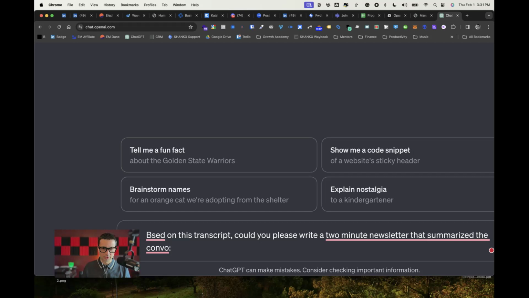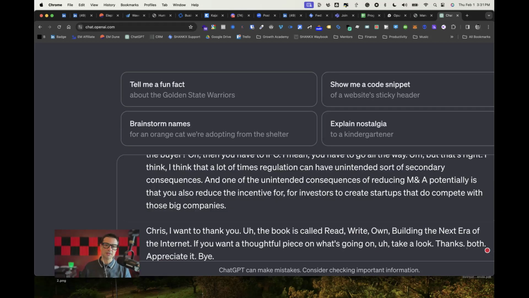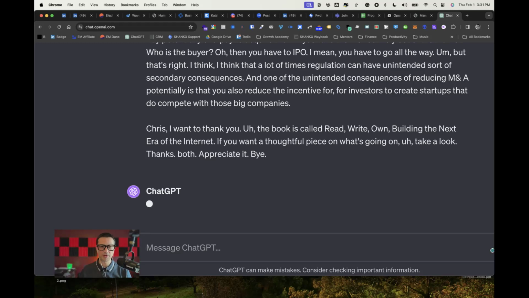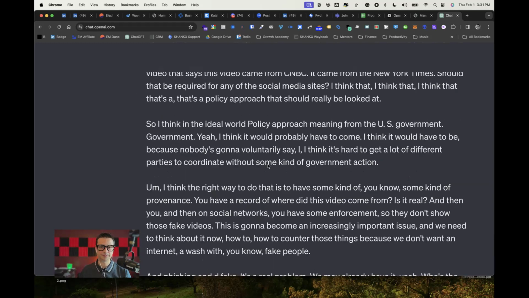And then I'm going to just paste that in. Now, don't worry about spelling mistakes. ChatGPT will fix that for you. I hit enter. Okay, and let's see what we have.